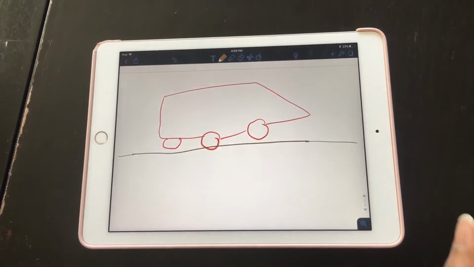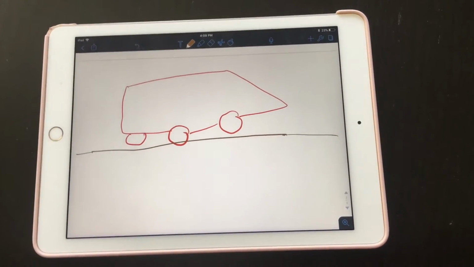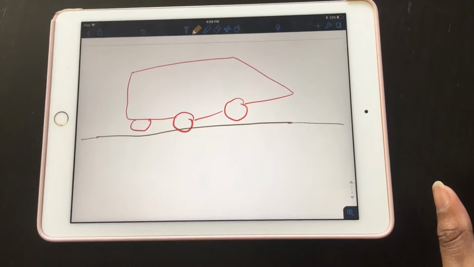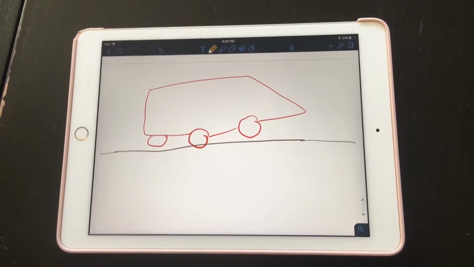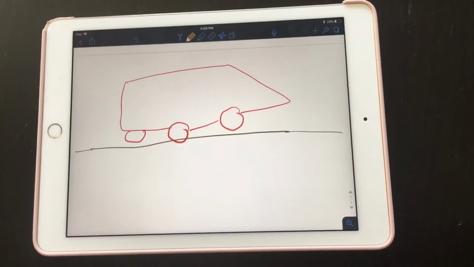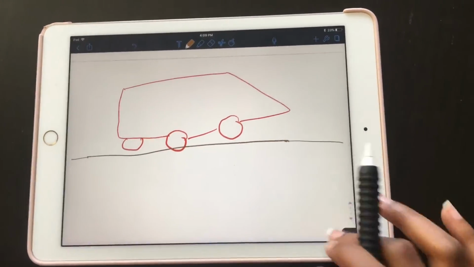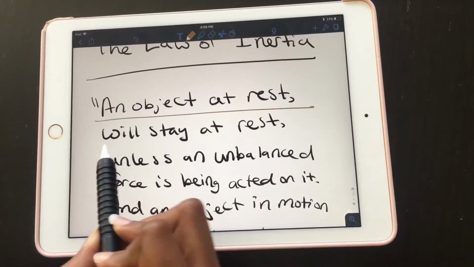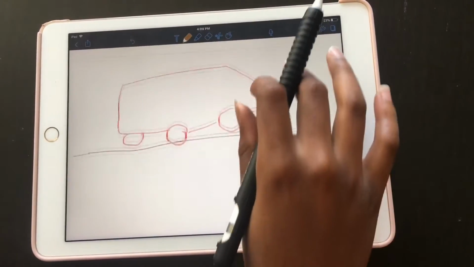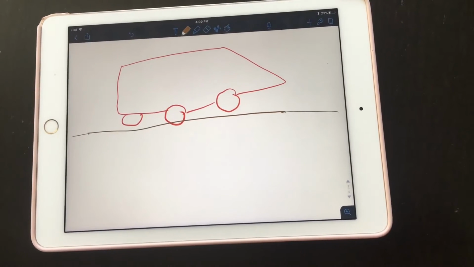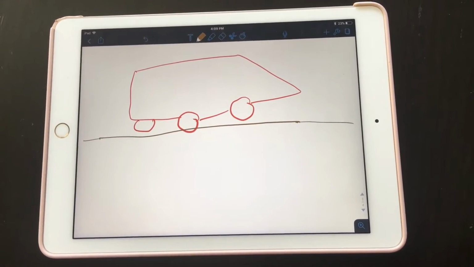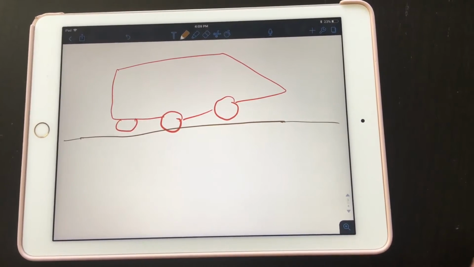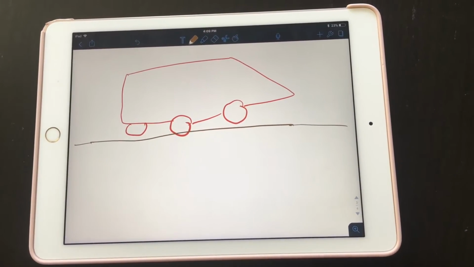Newton's first law of motion says that if this car is doing nothing, if it is not in motion, it's going to stay not in motion. So we could say that an object at rest, which is not moving, will stay at rest.